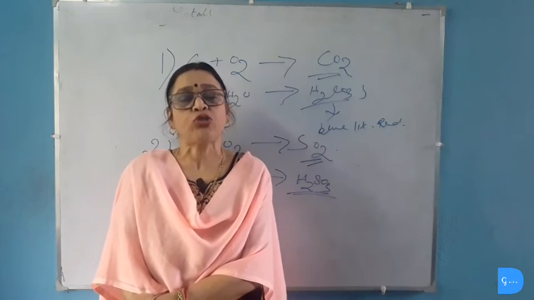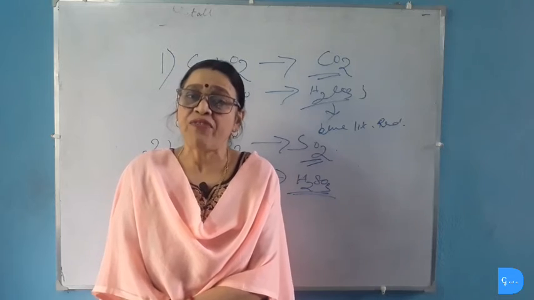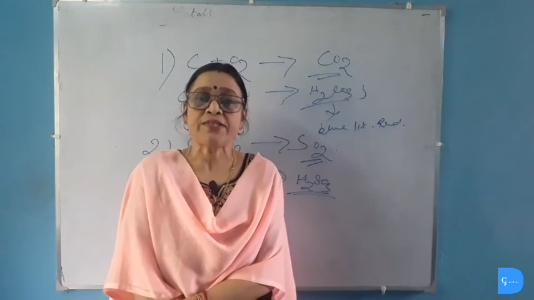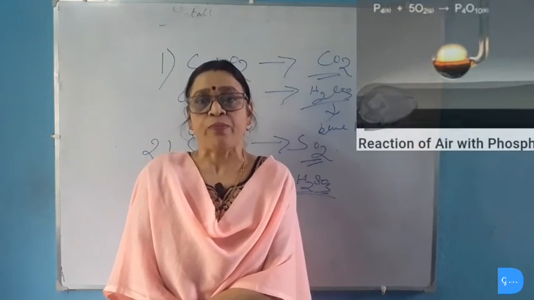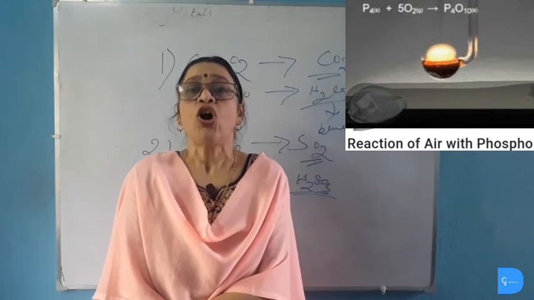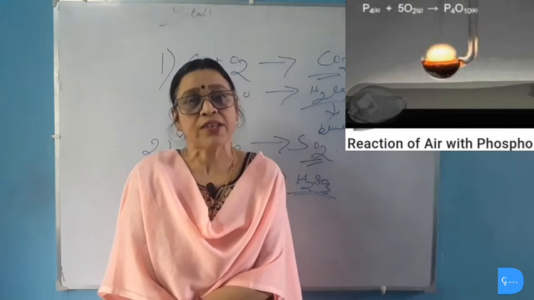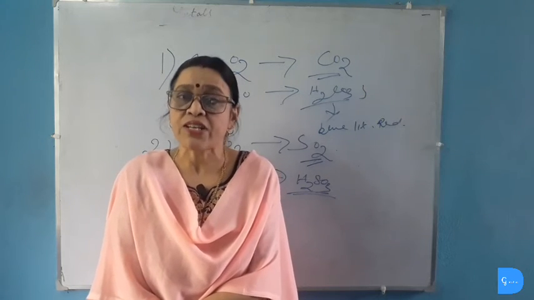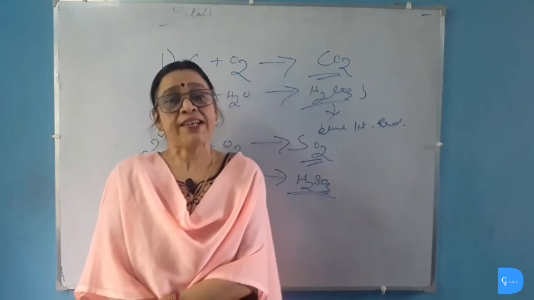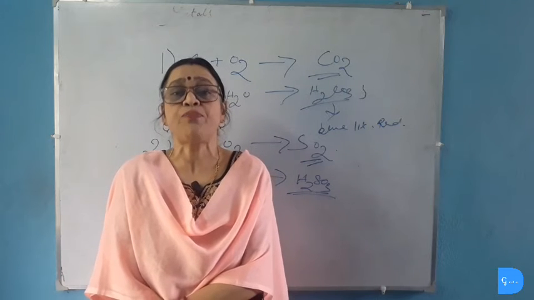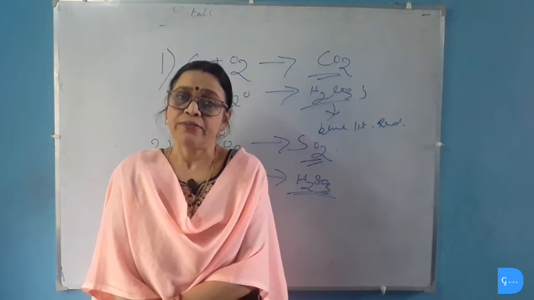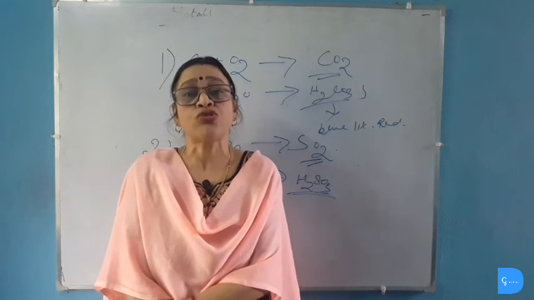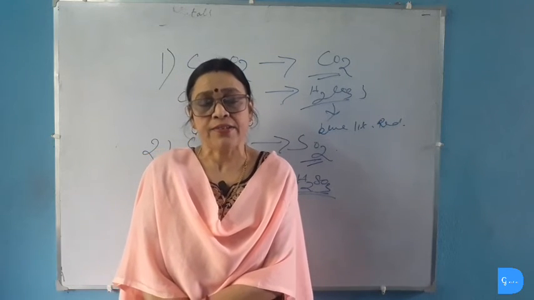But if we place dry blue litmus paper near the mouth of the sulfur dioxide gas, we will see that no reaction takes place, because no acid is formed. Only in the presence of water can non-metallic oxides like carbon dioxide and sulfur dioxide behave as acids. In the absence of water, they do not behave as acids and thus do not convert blue litmus paper red. So non-metallic oxides are also called acid anhydrides.